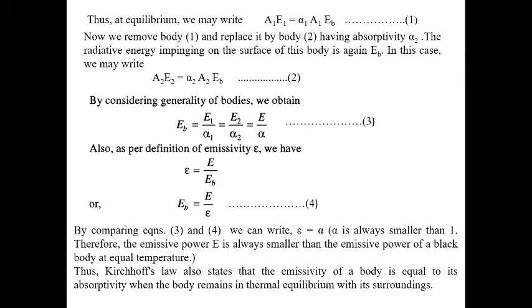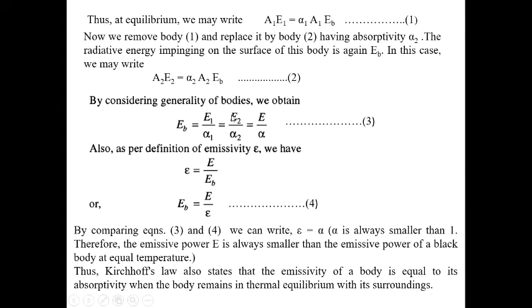Now what we'll do is, instead of body 1, another small body will be placed whose absorptivity is alpha 2 and area is A2. In the same way we can find A2 into E2 equals alpha 2 into A2 into EB. So now you see EB equals E1 by alpha 1 equals E2 by alpha 2 equals, and if we have n number of bodies, we get E1 by alpha 1, E2 by alpha 2, E3 by alpha 3; we just replace different areas or different numbers of bodies. So this is the E by alpha.